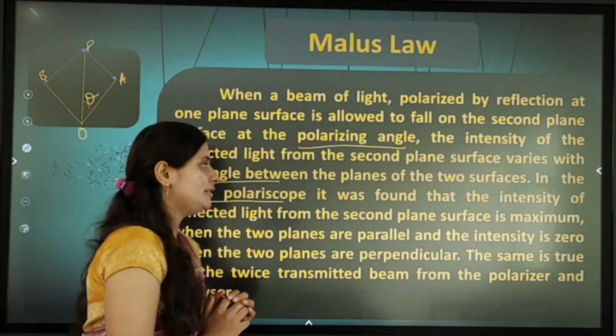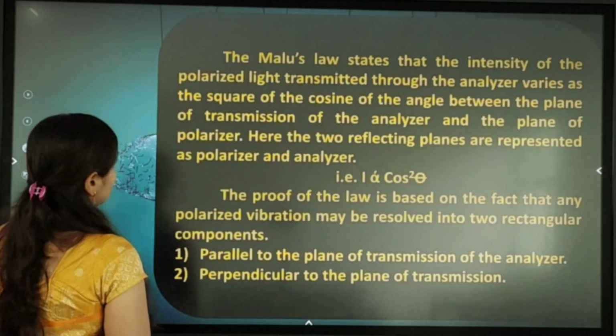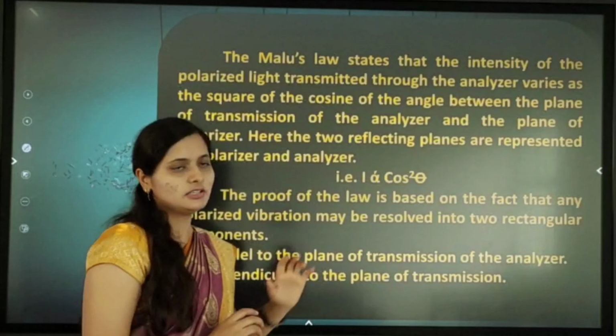Next we'll move to the definition of the Malus law. In the definition we concentrate on this indication: I is directly proportional to cos square theta.